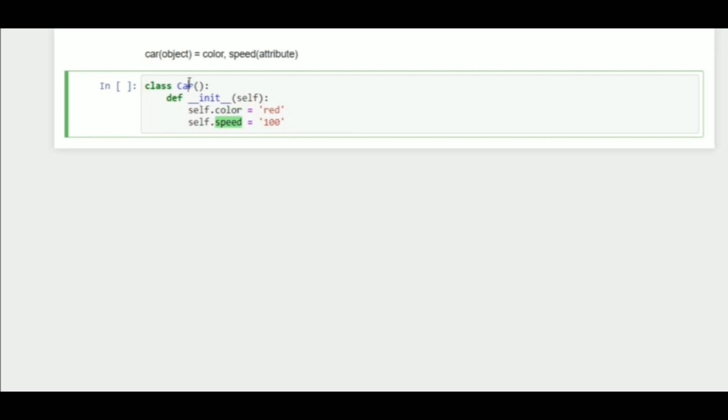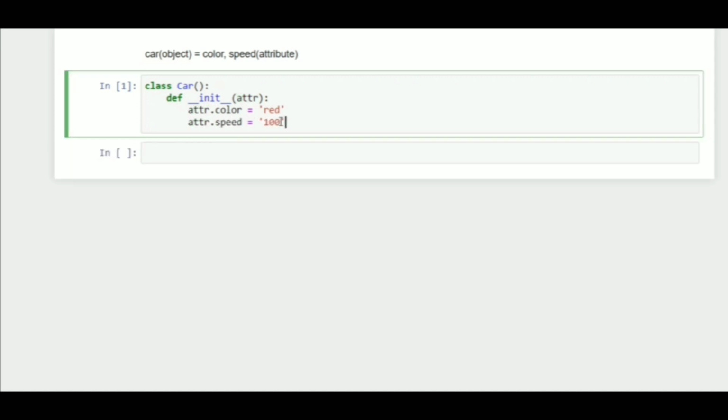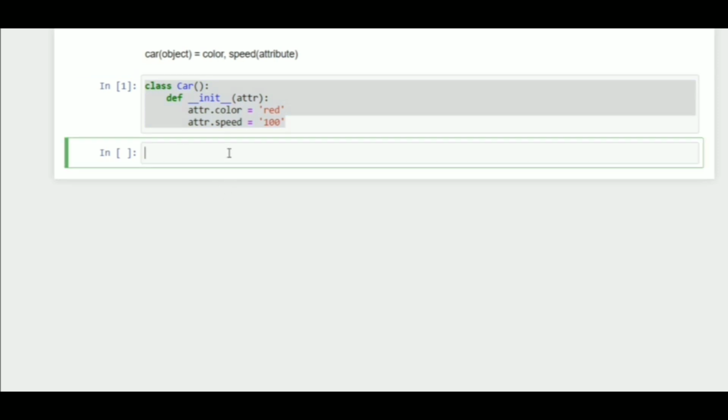This parameter self is a convention in programming, but you can call it whatever you like. For example, I will call it attr, and here also we have to change it to attr.attribute. Here we have created a blueprint of an object. So now I will create an object. I will say there is a Maruti car. So Maruti equal to car.